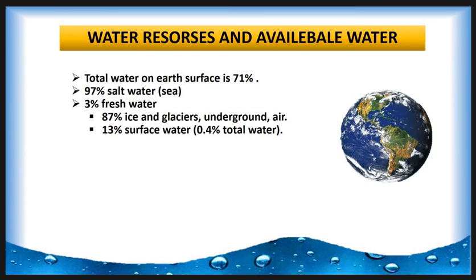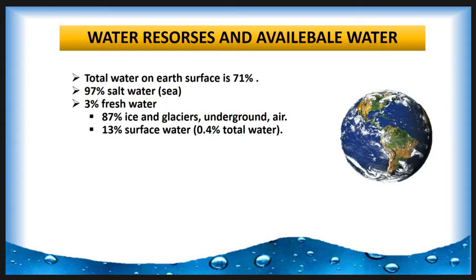First, we will see water resources and available water on the earth. On the earth's surface, the total water is about 71%. Out of them, 97% of the water is salt water and is present in the sea. And the remaining 3% is freshwater resources.